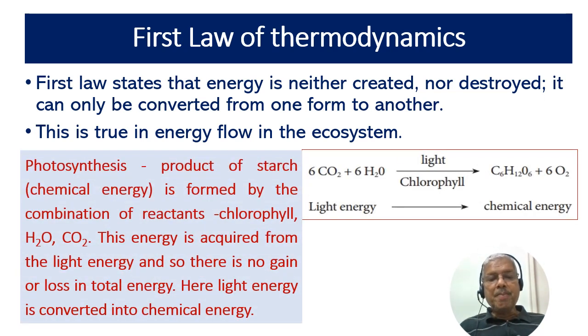For example, in photosynthesis, the product starch is formed by the combination of reactions by the chlorophyll, water, and carbon dioxide. The energy stored in the starch is acquired from the external source, that is the light energy, and so there is no gain or no loss in total energy. Here the light energy is converted into chemical energy.